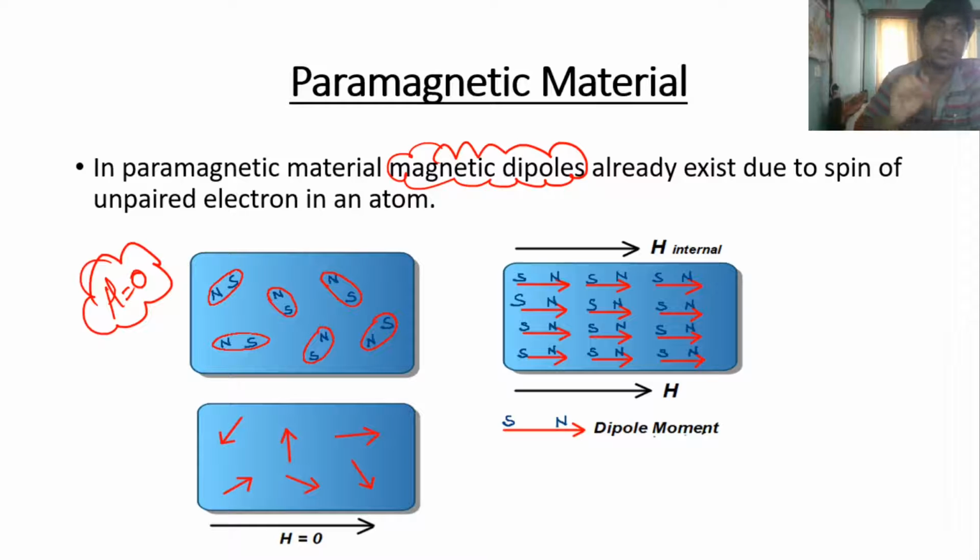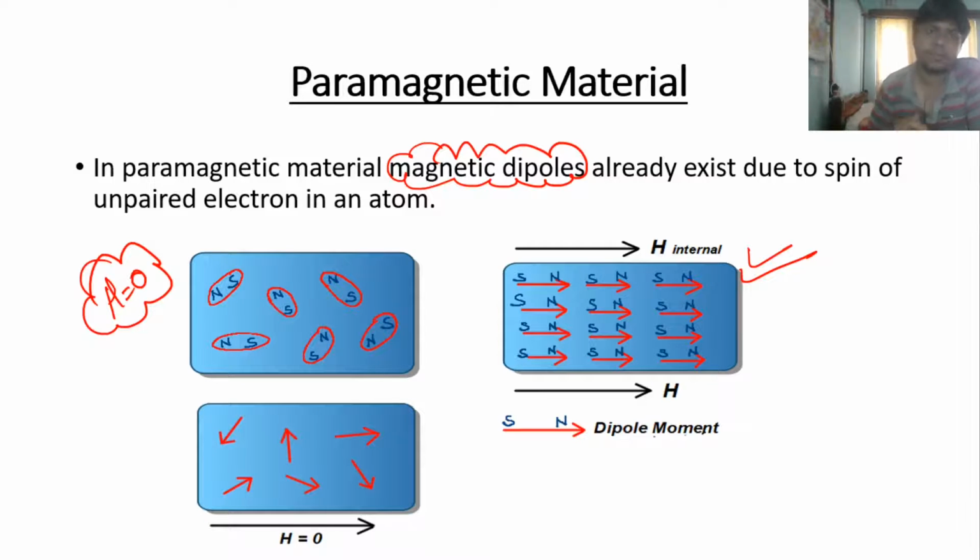But when we apply the external magnetic field, those magnetic dipoles are aligned parallel with the external magnetic field, like this. Here all the arrows indicate the dipole moment and the arrowhead means the north pole.